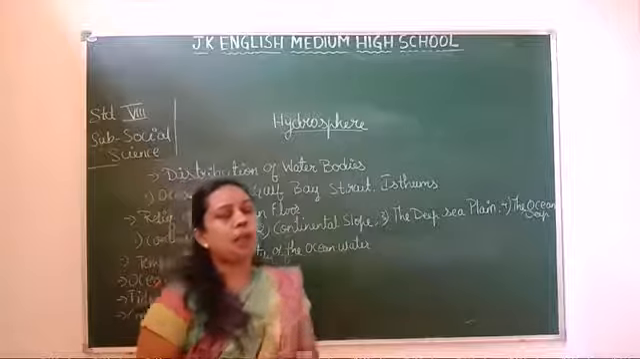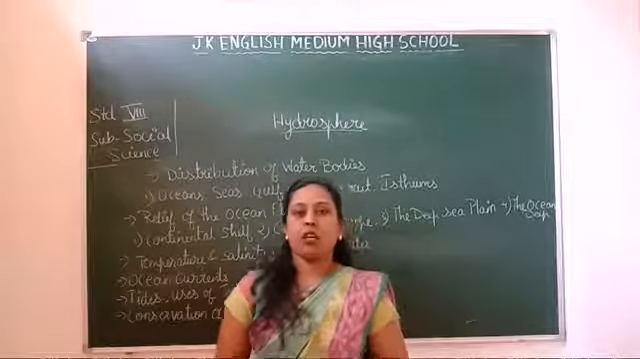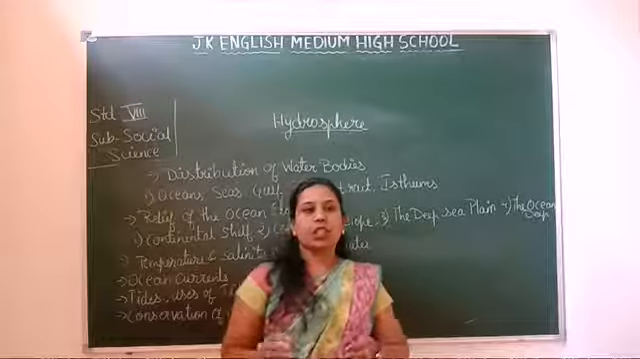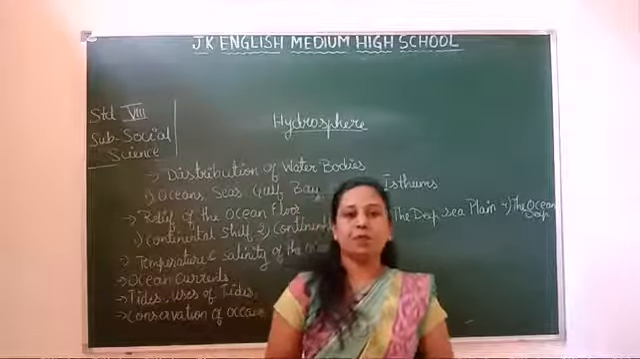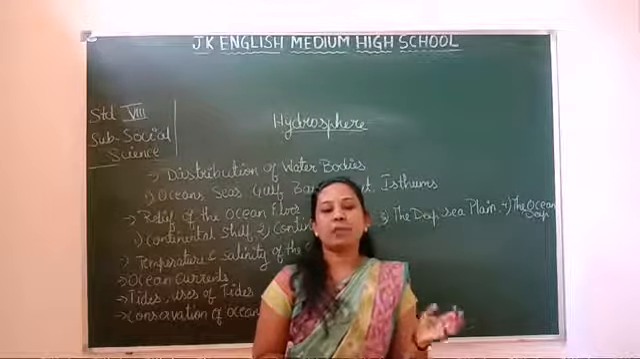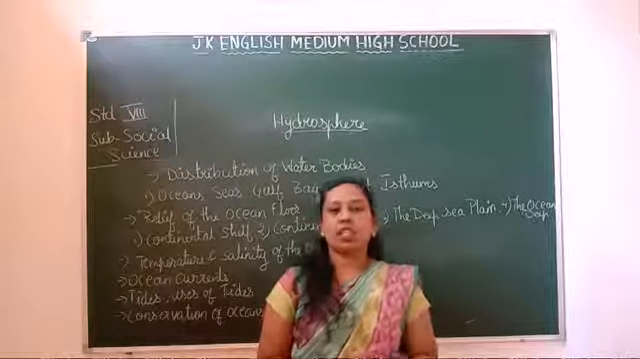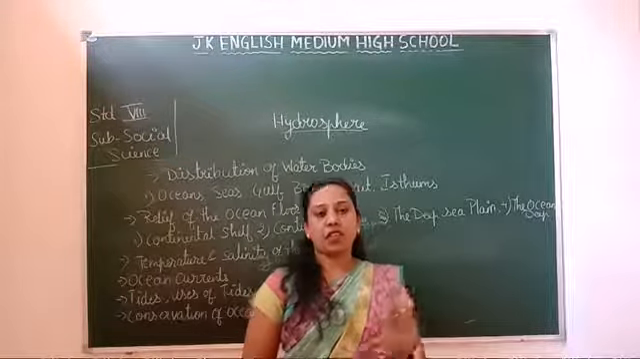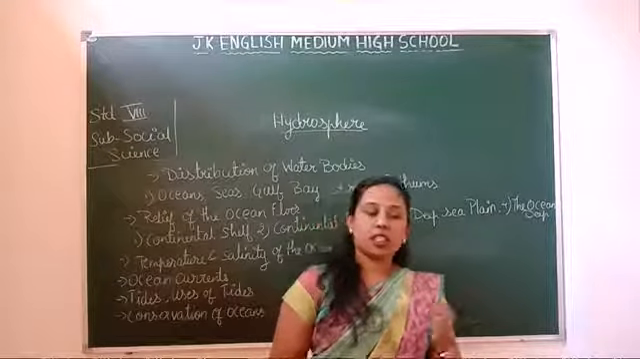So next, about the sea. A sea is a part of an ocean. So compared to an ocean, the sea is smaller in size. For example, the Arabian Sea, the Caspian Sea and the Red Sea. So these are the names of seas.